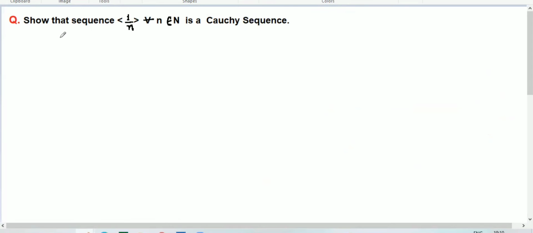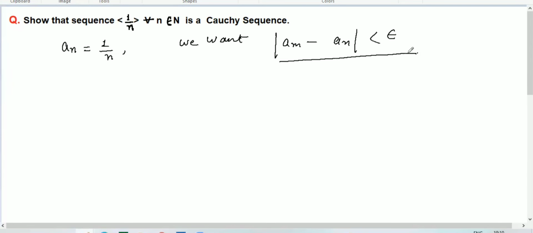So the solution: here we have a_n equal to 1 over n. This is the sequence. And what do we want? We want the modulus of a_m minus a_n to be less than epsilon. This is our target to prove.